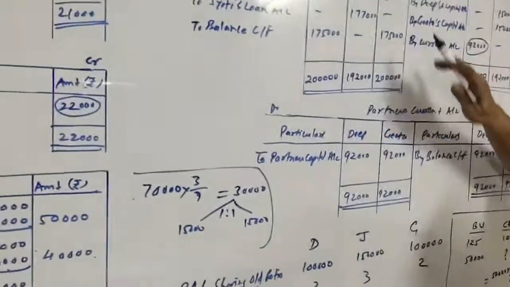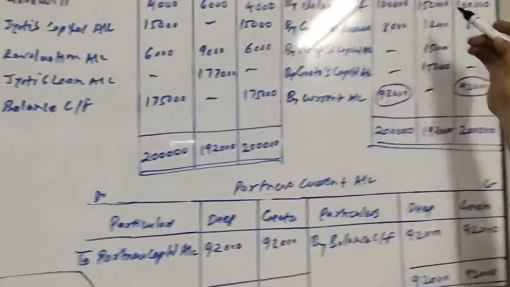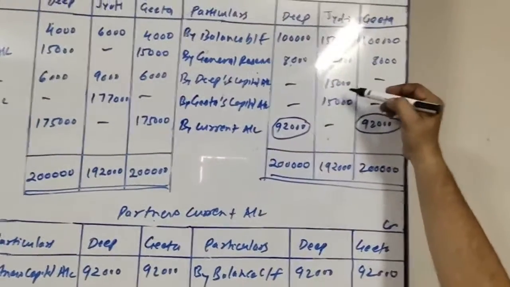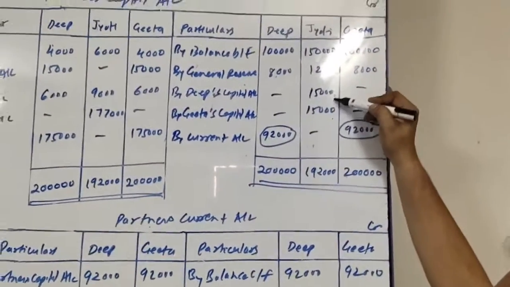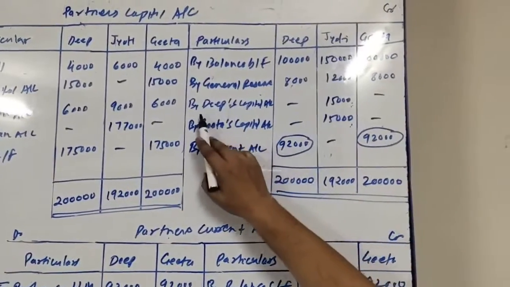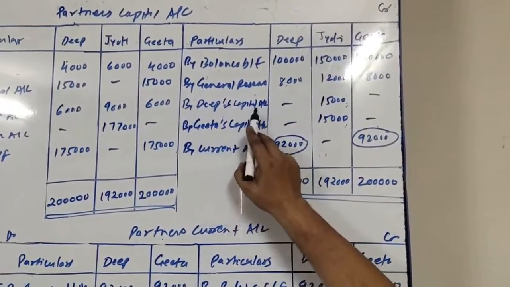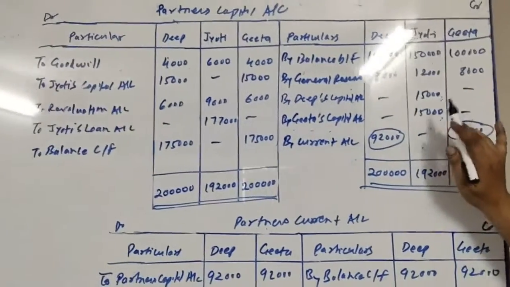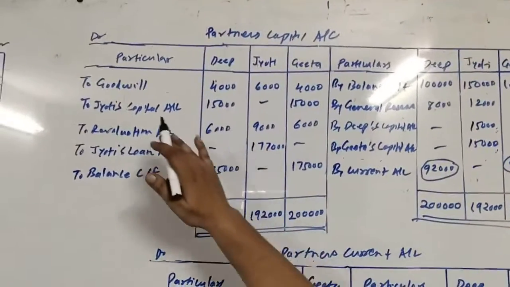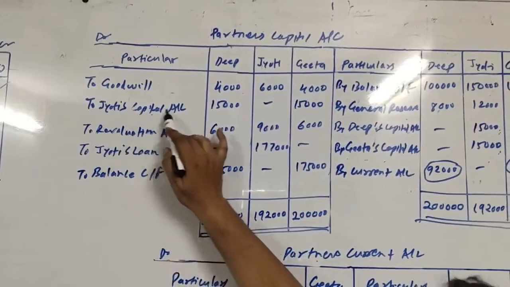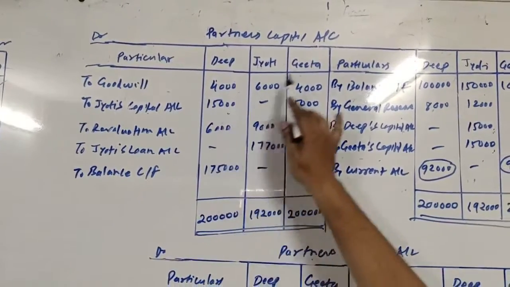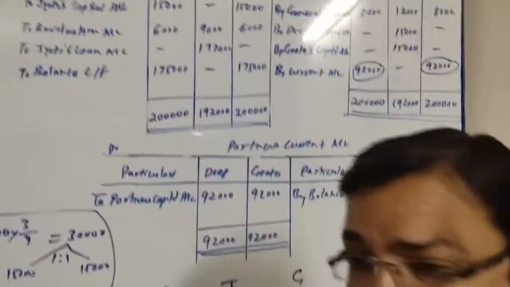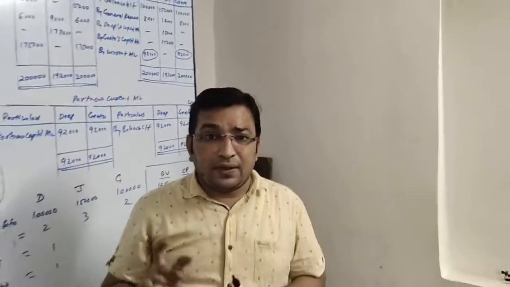So here in the capital account credit side, in Jyoti's column, 30,000 total we have to write. 15,000 two times we will write, first by Deep's capital account and second by Geeta's capital account, 15,000. And another effect at the debit side, to Jyoti's capital account, in the column of Deep 15,000, in the column of Geeta rupees 15,000. Okay friends, next adjustment.